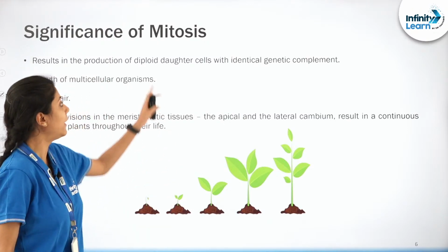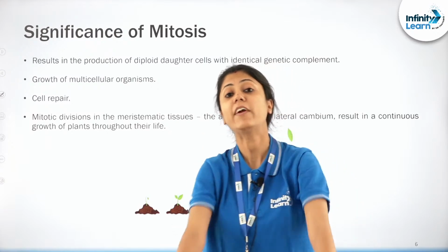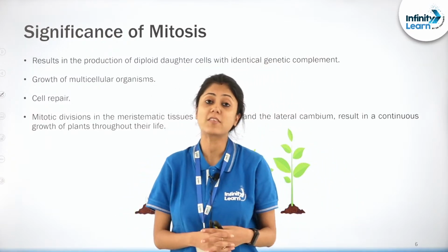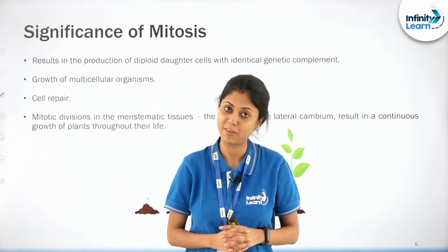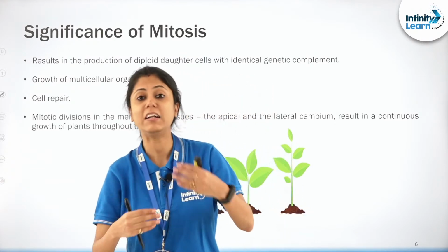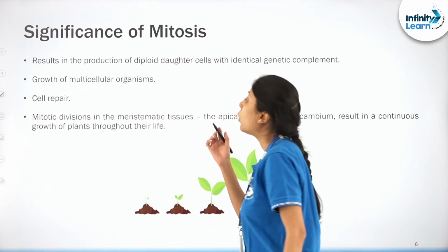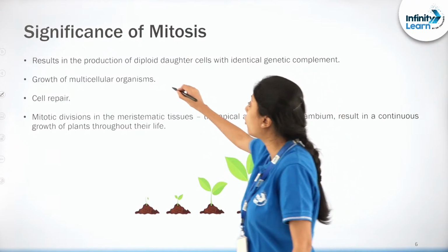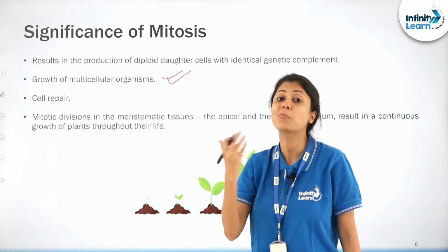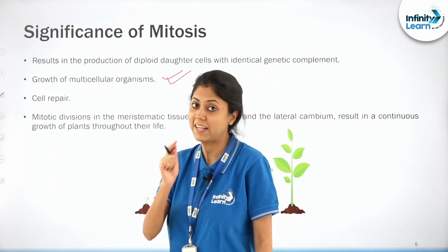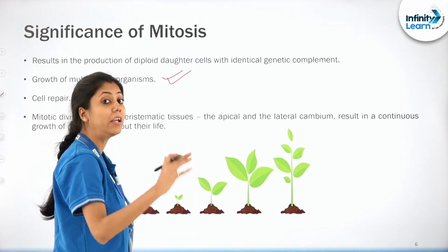Okay, so now let us talk about the significance of mitosis. Correct? So what is the significance, beta? Mitosis, first and foremost, what does it help in? It helps in the growth of an organism. Correct? So the cells will continuously divide and it will lead to the growth of an organism, right? So growth of a multicellular organism is mostly accounted to what? It is mostly accounted to mitosis. Clear? After this, beta, you have to remember a very important point.